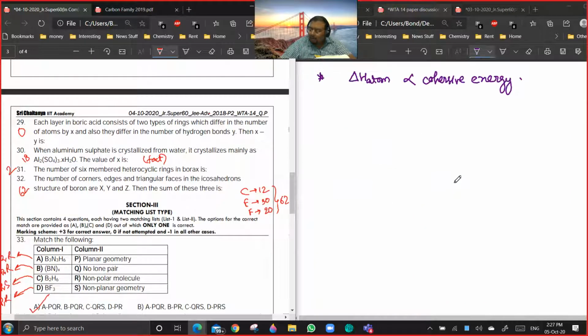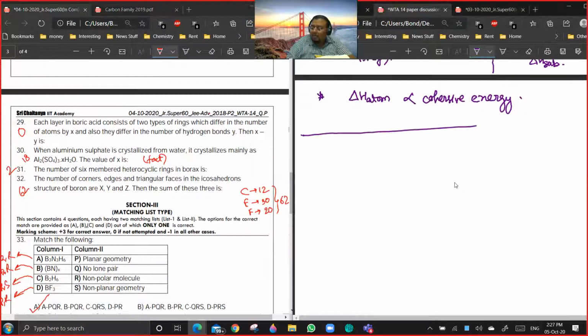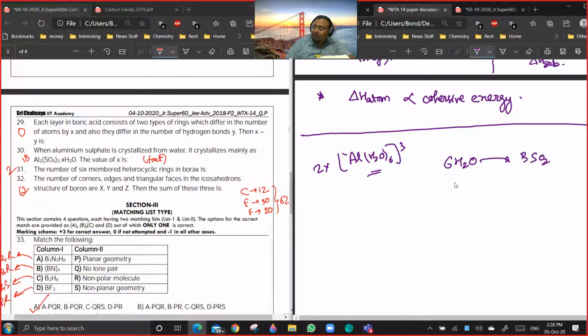It's not as easy as CuSO4.5H2O. You cannot think of something like aluminum having just 6 water molecules. See, 6 water molecules will be there with aluminum. But apart from this, there are 2 into 6, so 12 water molecules are already consumed. But apart from that, 6 water molecules are linked together by 3 SO4 2- through hydrogen bonding. Are you getting a point?